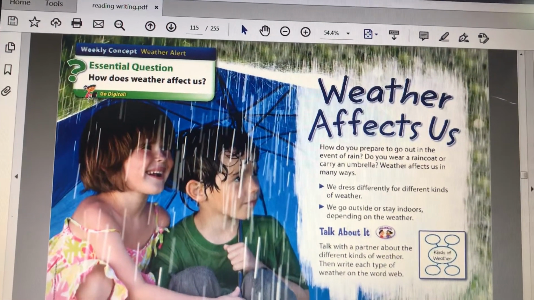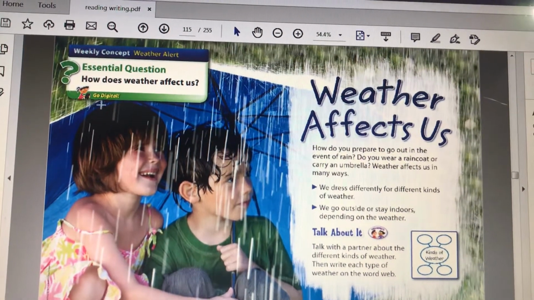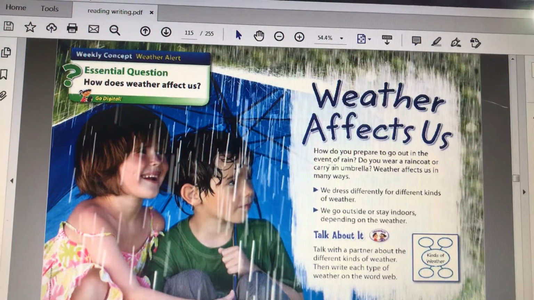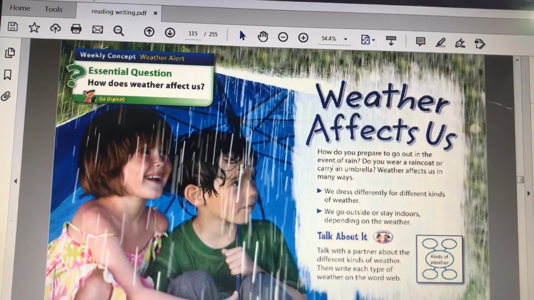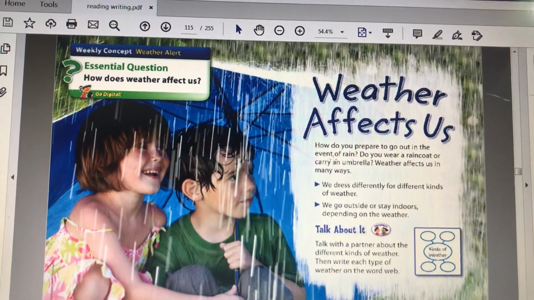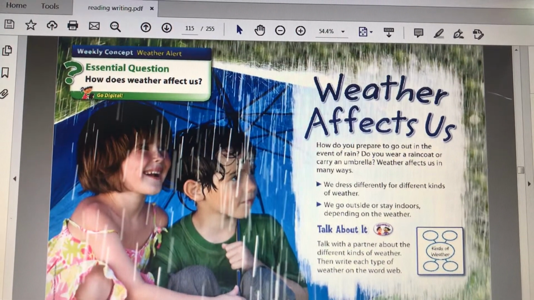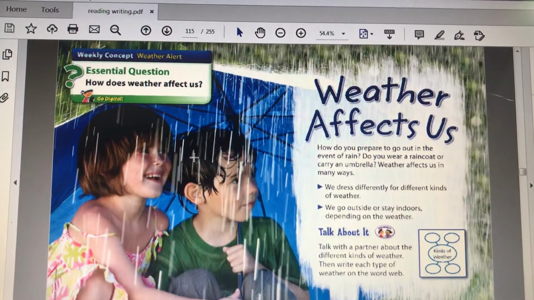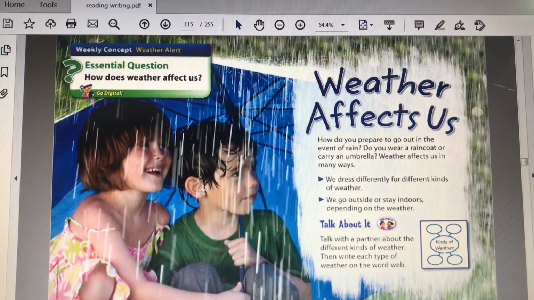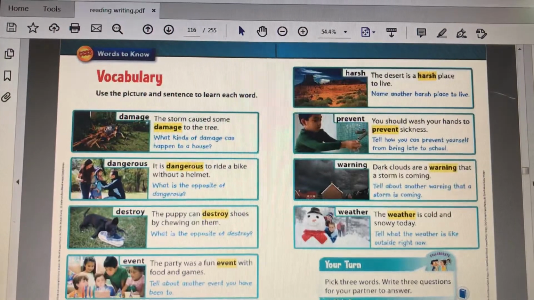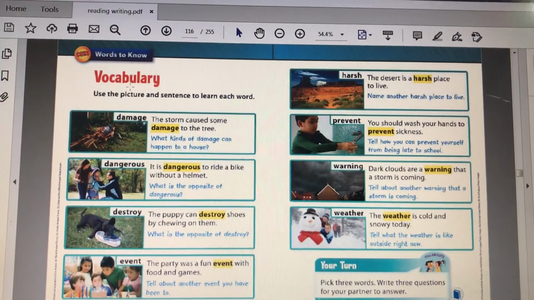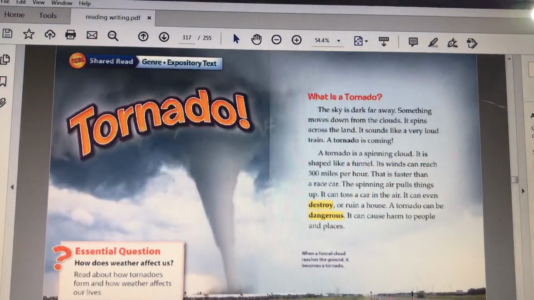We would see how this would affect our lives, what things we can do in that weather, what things we cannot do in that weather, what kind of clothes we have to wear, or maybe do we need an umbrella, do we need gloves. So we would discuss this, maybe watch a video about the different kinds of weathers and different situations. Moving on, we go to the vocabulary part for this lesson, and it would be a tornado.